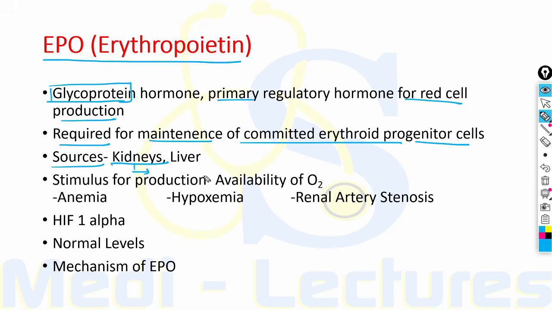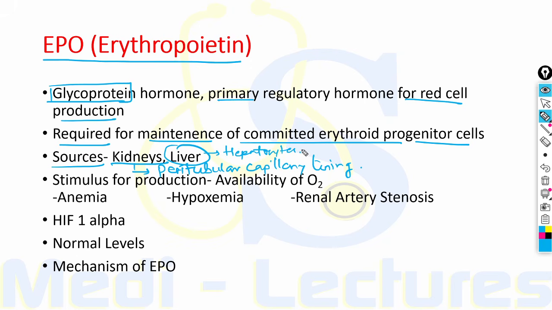In the kidneys, it is secreted from the peritubular capillary lining. This lining has highly specialized epithelial-like cells which secrete erythropoietin. Also, in small amounts, it is secreted by the liver through the hepatocytes.